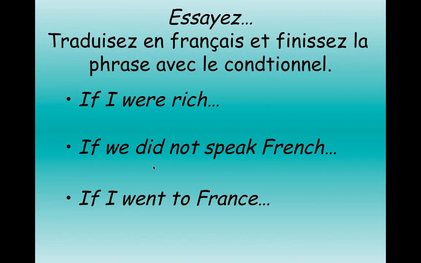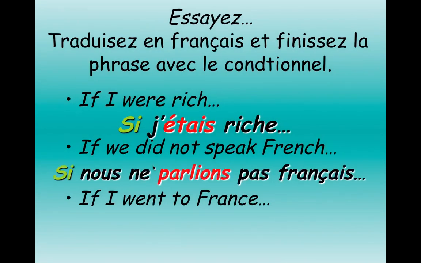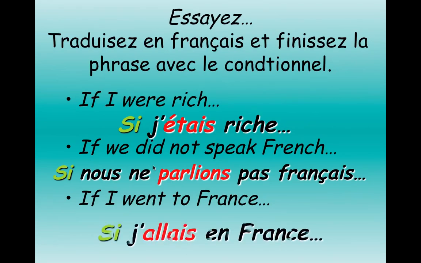And if you're still listening, I'll give you a little head start on the first half. It should look like this. Si j'étais riche, si nous ne parlions pas français, si j'allais en France. Those are your first half. That is the imperfect. So your job is to finish it with some kind of conditional.